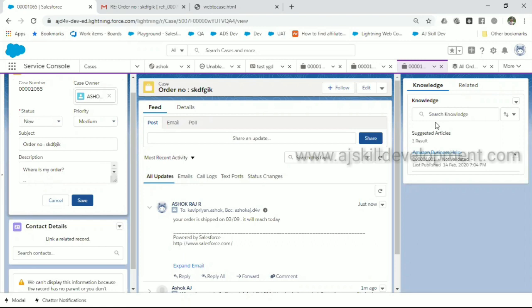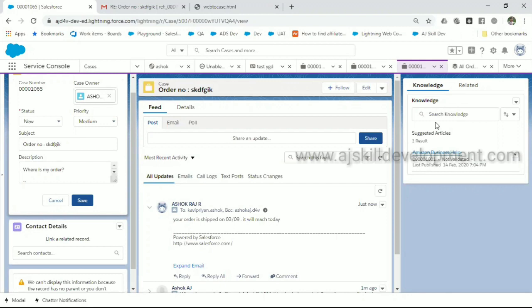For example, if the user is deleting that reference ID and sending us again the same question, what happens? It's going to create a new case, right? Okay. So if that new case comes in, and as admin we know the user has already requested the same or a related question, can we link that case to this case? For example, I'm a customer and I'm sending two emails for the same queries.